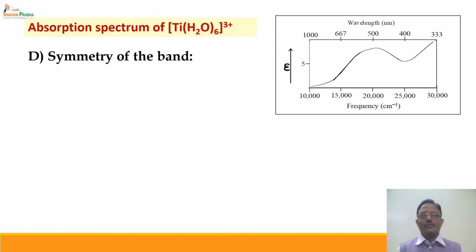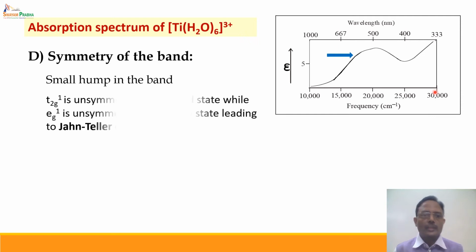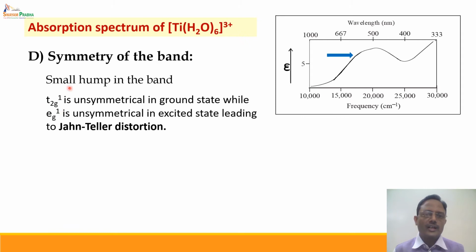Fourth important property of this band is the symmetry of the band. If we observe this band carefully, it is not a symmetrical band, but there is a small hump present in this region. Now, why is a particular spectrum showing a hump at a particular region? The reason lies in the fact that this t2g1 system is a d1 system, and hence an unpaired electron, or single electron, is present in the t2g set of orbitals, and this jumps to the eg set of orbitals whenever there is an electronic transition.